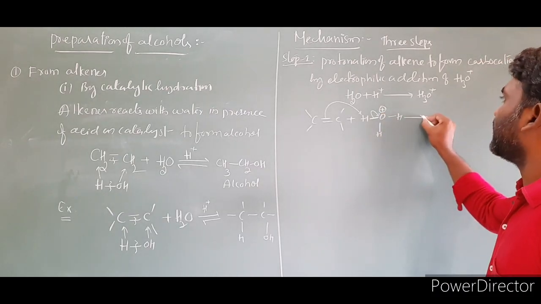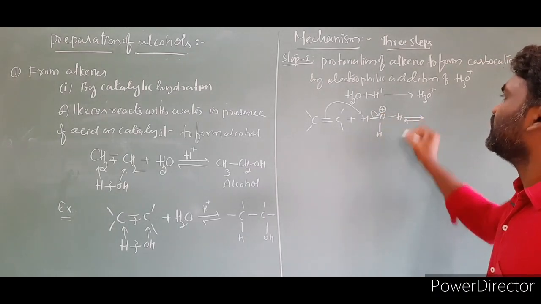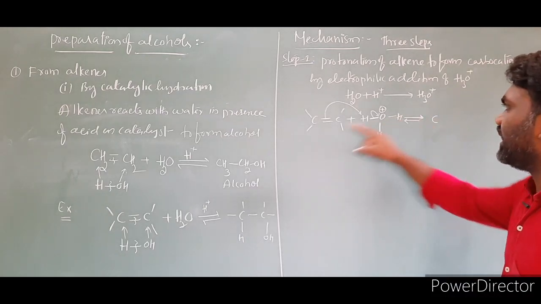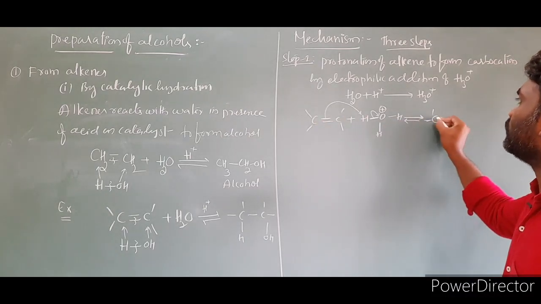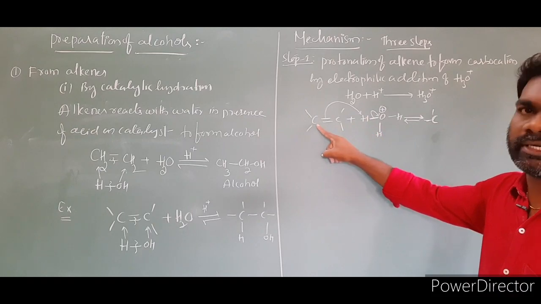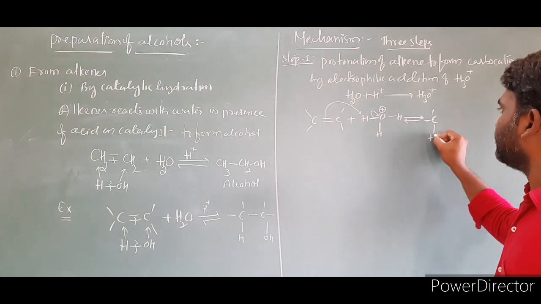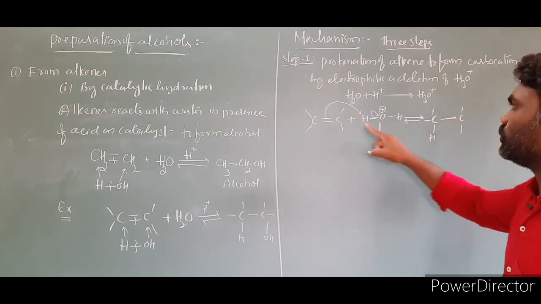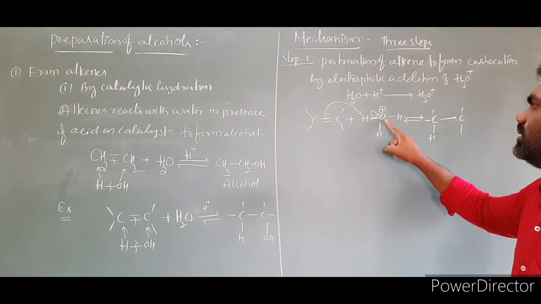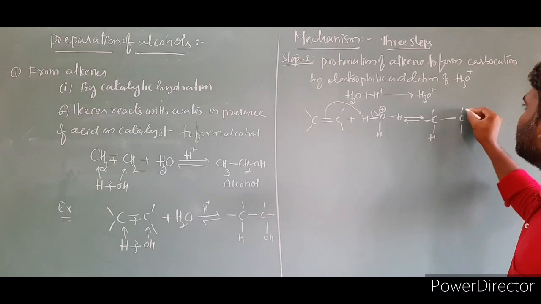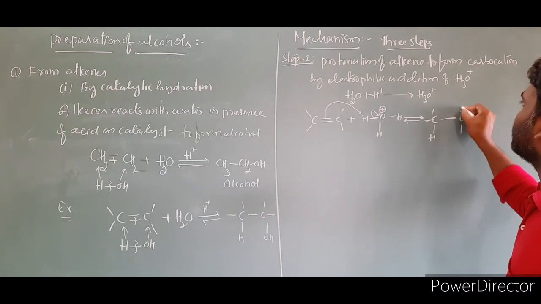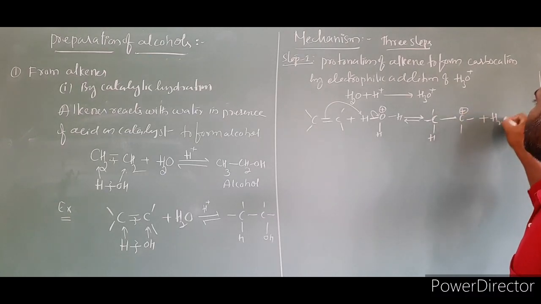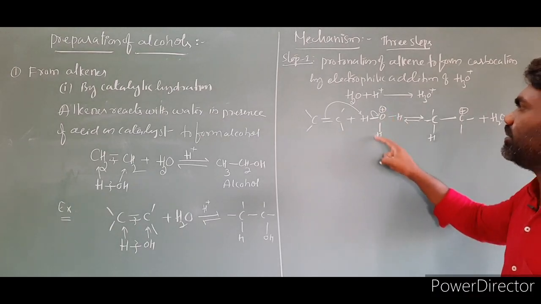Then the resulting product is C, as usual having two bonds. This hydrogen we attach to this carbon, so one bond is broken and a single bond is there. The other C has two bonds and this carbon gets a positive charge, and water is eliminated.